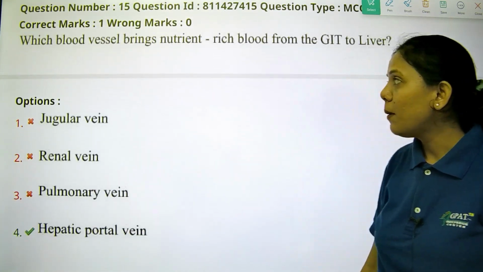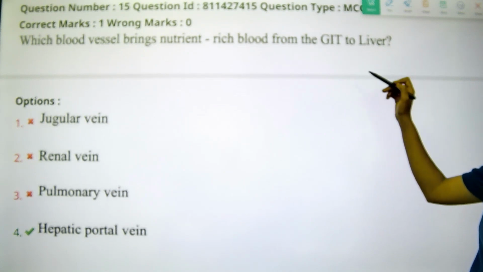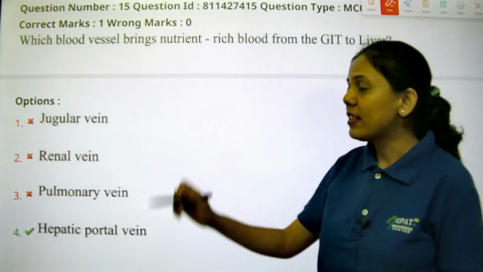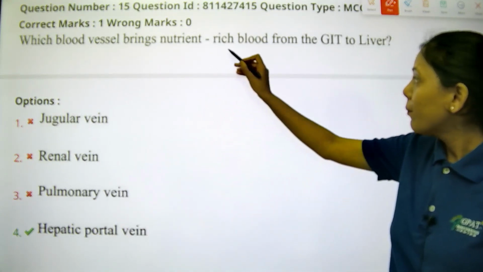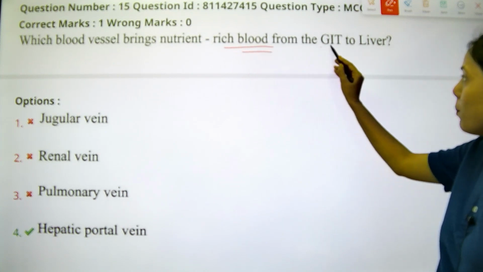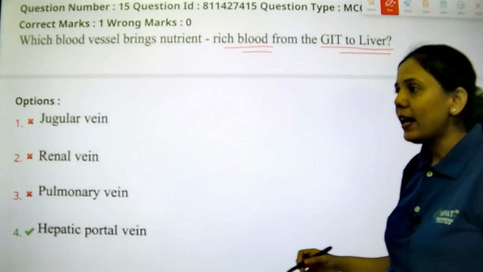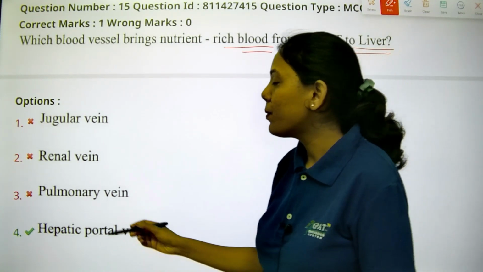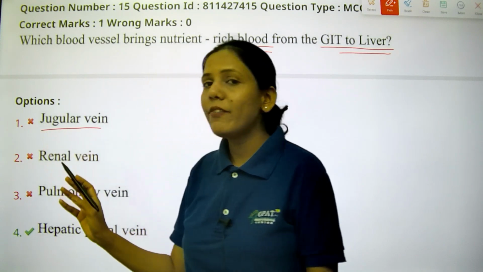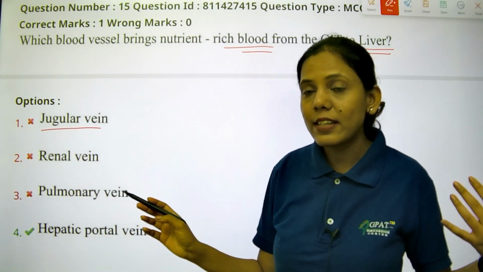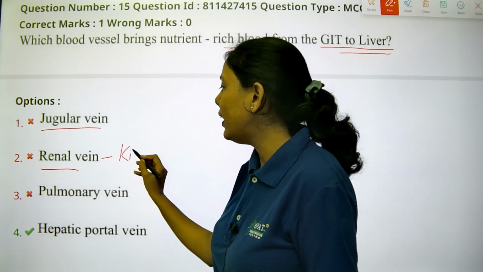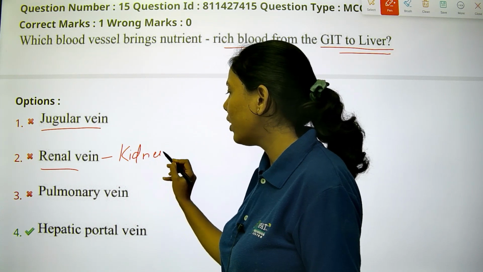Let's see the next question. Which blood vessel brings nutrient rich blood from GI tract to liver? That means from gastrointestinal tract into the liver. So let's see the option. Jugular vein. Jugular vein is not related to the liver. That is the neck one. Renal is the word related to kidney.